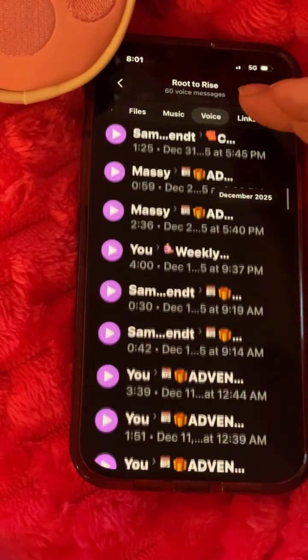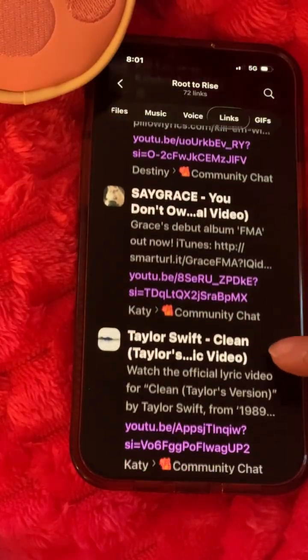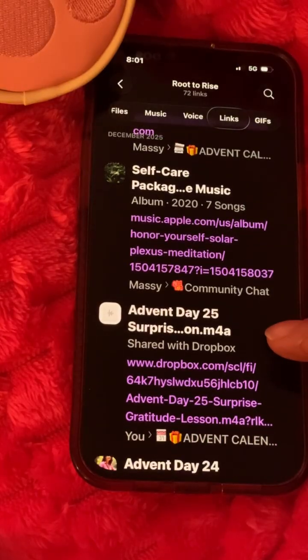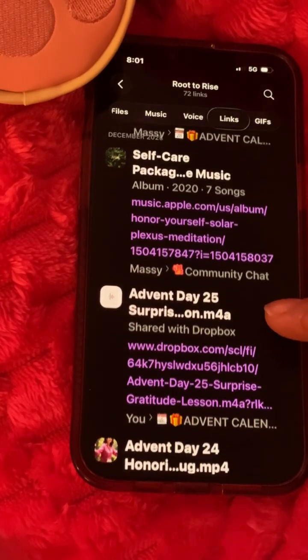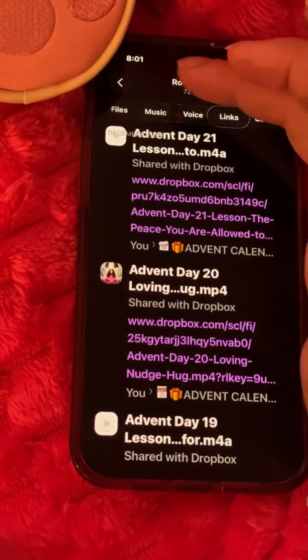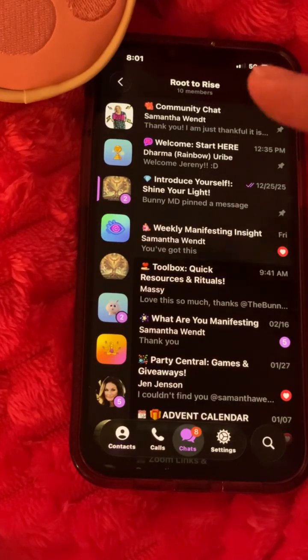So here's your music. Then we have links that have been shared. This is probably where you're going to find a lot of your PDFs right here. As you can see, there's more, also some more MP4s and things like that. This is a great way to find different things inside the group without having to go tab by tab by tab.